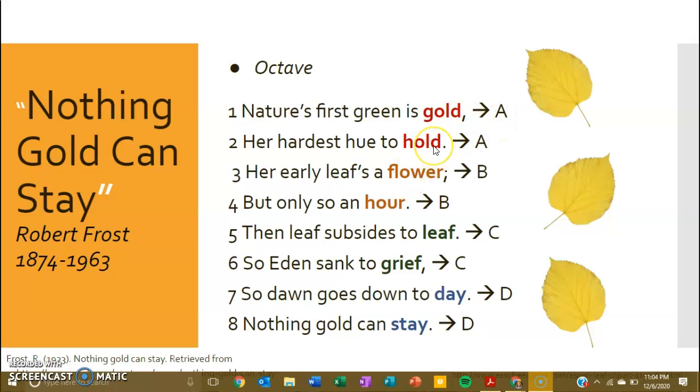We've got hold, now that rhymes with gold, so that's going to be A. Then we have flower. Well, that doesn't rhyme, so we give it a new letter, B. Hour. Hour rhymes with flower, so that's another B.